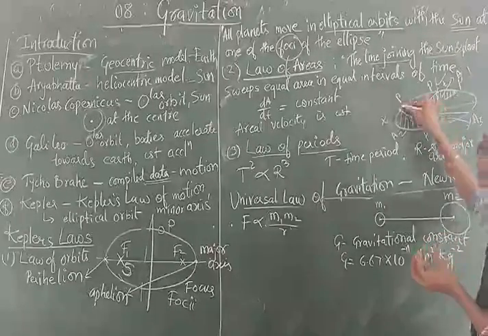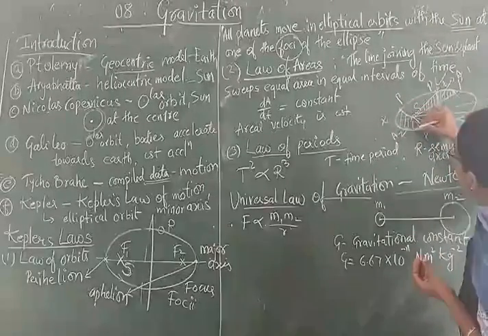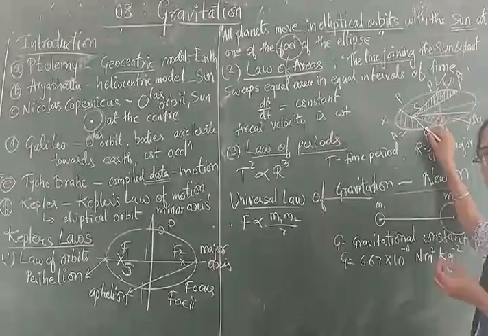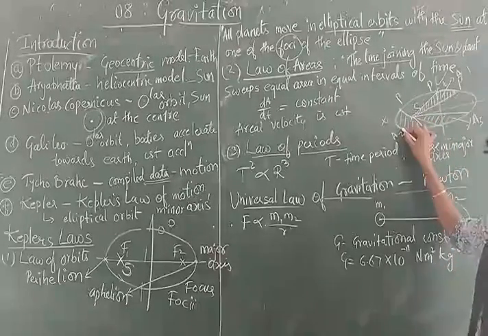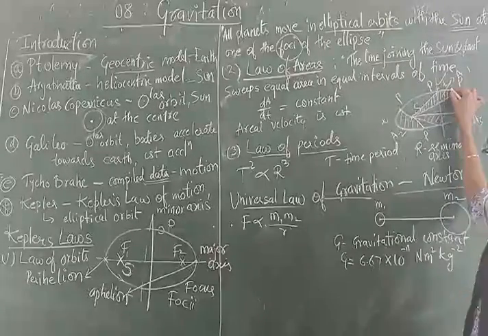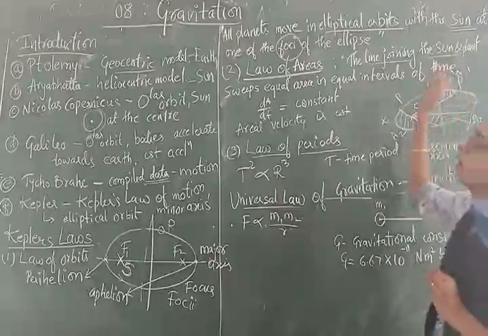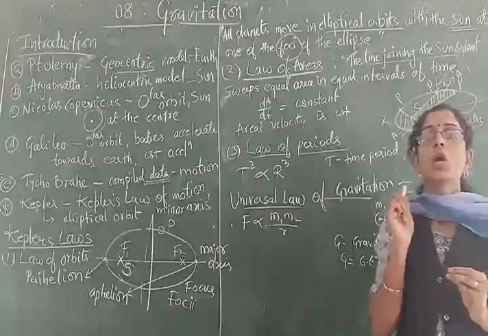How is it done? It needs to increase its rate of motion, so it will move faster to cover this much distance. Is the point clear? In this case, the days will be shorter. In this case, the days will be longer. It tries to keep the areal velocity constant.